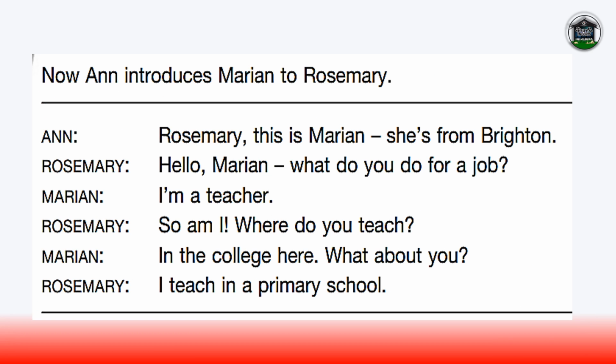Unit 1, Dialogue 12. Now Andy introduces Marion to Rosemary. Rosemary, this is Marion. She's from Brighton. Hello, Marion. What do you do for a job? I'm a teacher. So am I. Where do you teach? In the college here. What about you? I teach in a primary school.